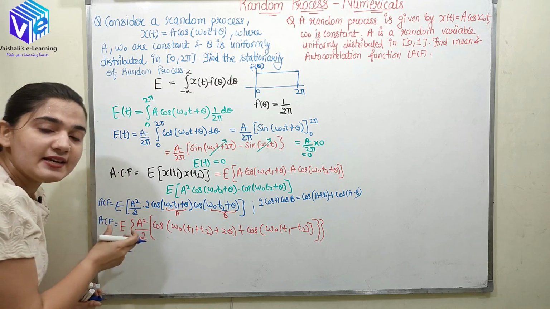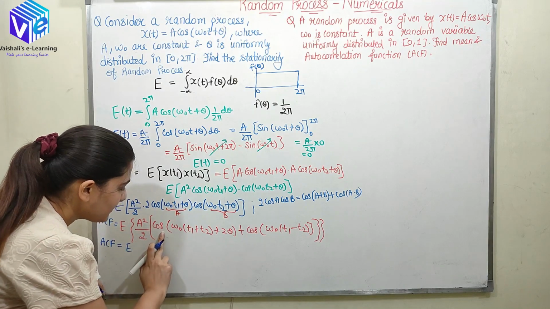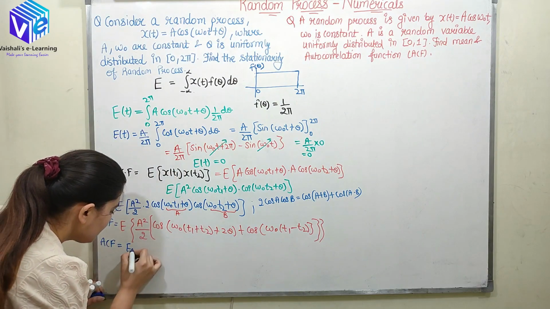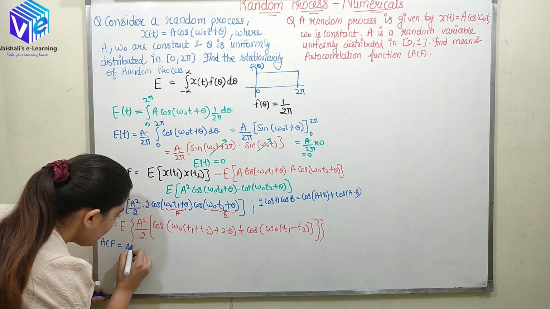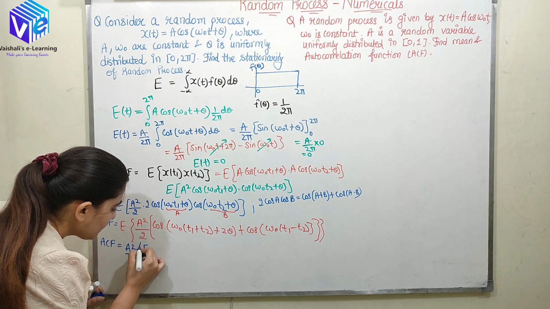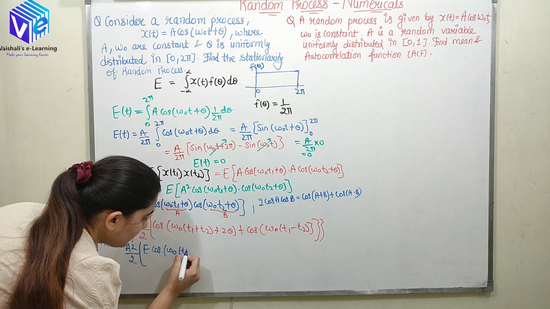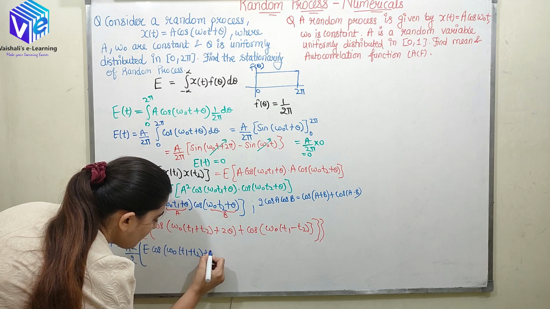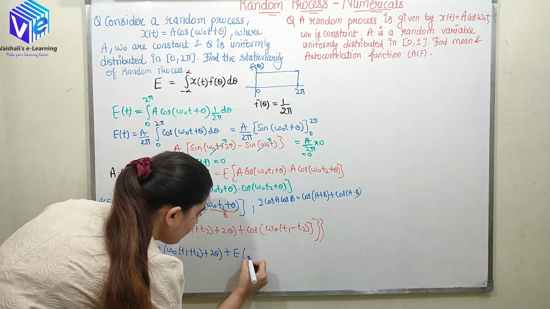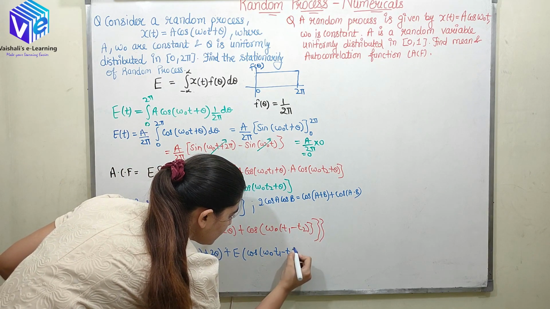So mean is a linear function, I have already told you. So mean would be going inside and it will be multiplying with this cos function and this cos function. So here I'll be having a square by 2, it's a constant, I can take it outside. So it is multiplied with mean of cos omega naught t1 plus t2 plus 2 theta plus mean of cos omega naught t1 minus t2.